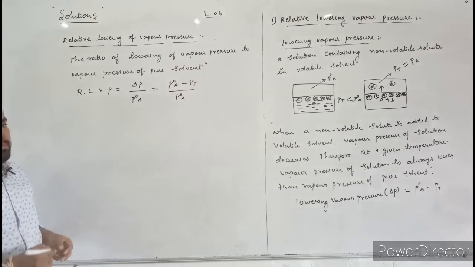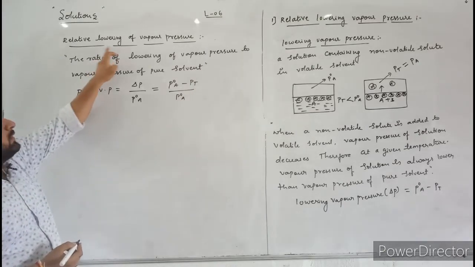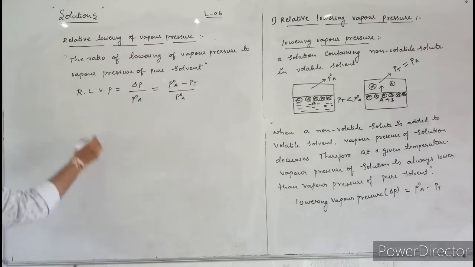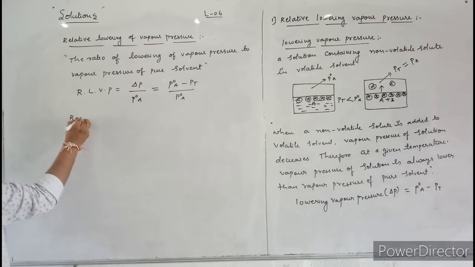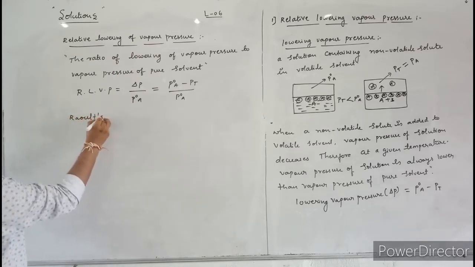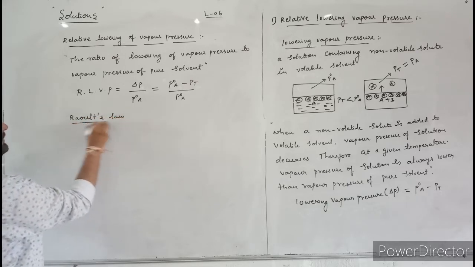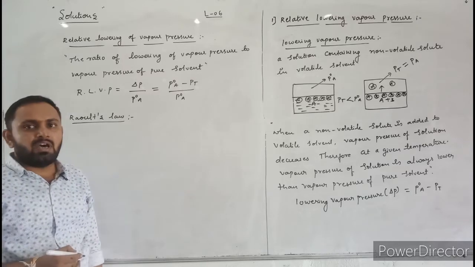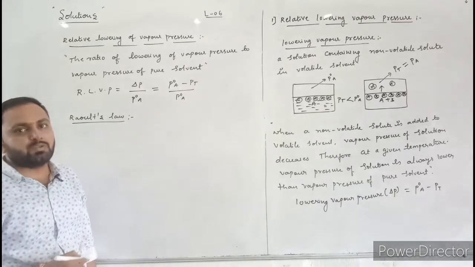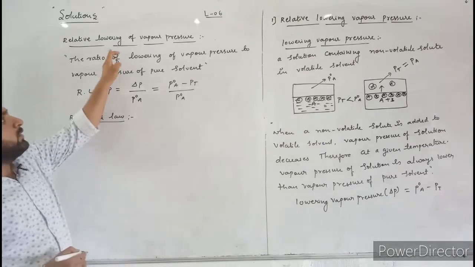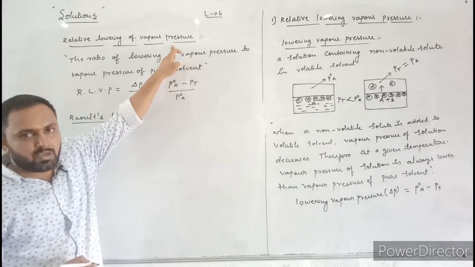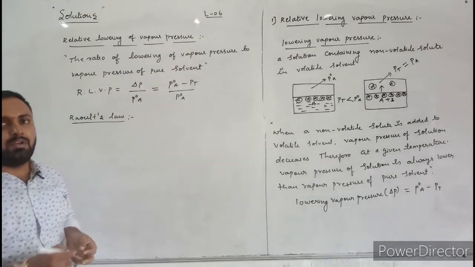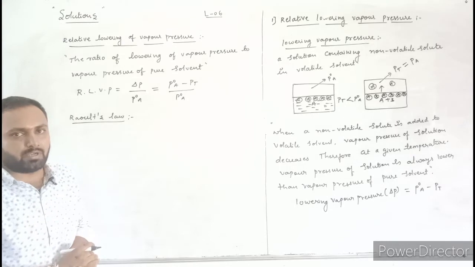Next, let us apply Raoult's law for relative lowering of vapor pressure. According to Raoult's law, in a solution of non-volatile solute in volatile solvent, the relative lowering of vapor pressure is equal to the mole fraction of solute in a dilute solution.